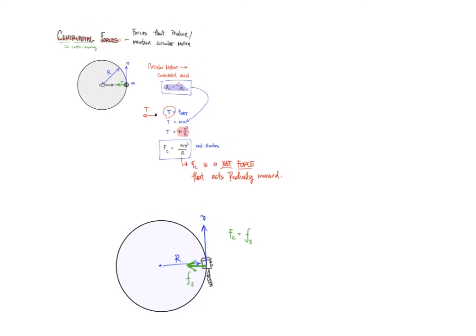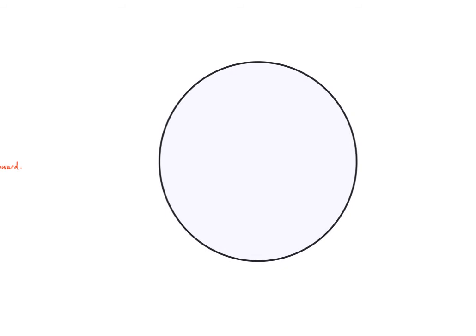But I promised to give you an example of pointing out a case where maybe the centripetal force is a net force. So let's go back to the very first example we had, where we had a mass on the end of a string. But what I want to do now is imagine that rather than the circle being a horizontal circle, in other words, rather than a top-down view, let's imagine that this is a view from the side. All right, so here's a string.